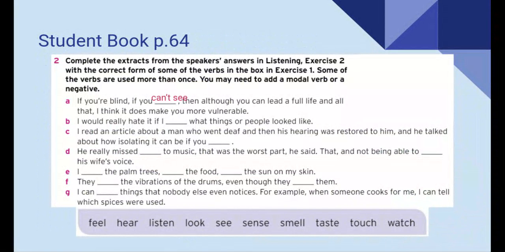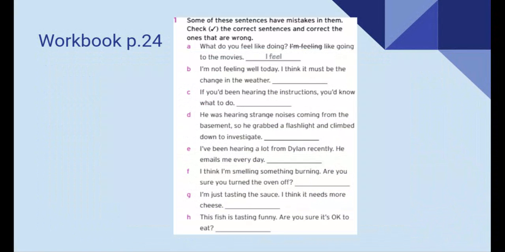Okay, great. So we're going to check this during class. Now go to your workbook, page 24. Here we need to read the sentences and find out if they have some mistakes or not. If they have a mistake, you need to correct it, but if not, write a check. Look at the first one. What do you feel like doing? I am feeling like going to the movies? No, right? I feel like going to the movies.